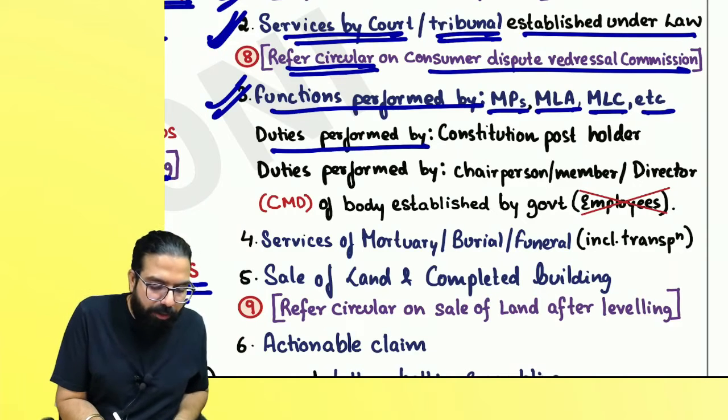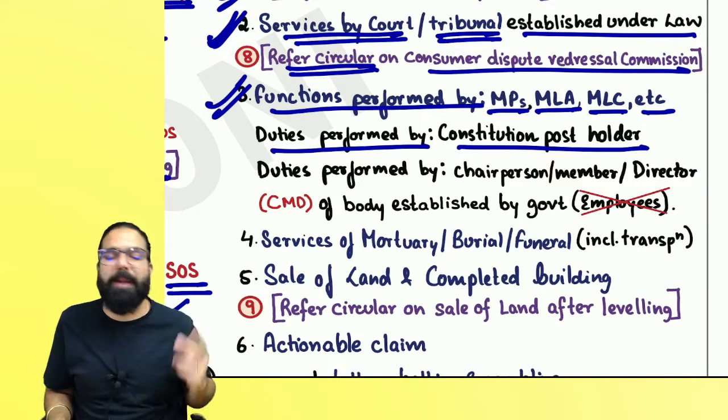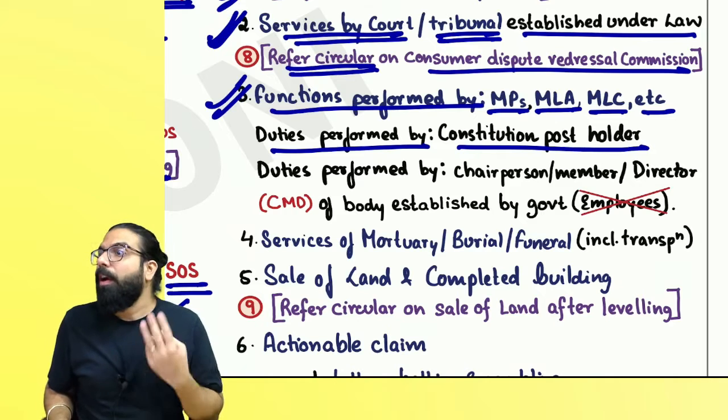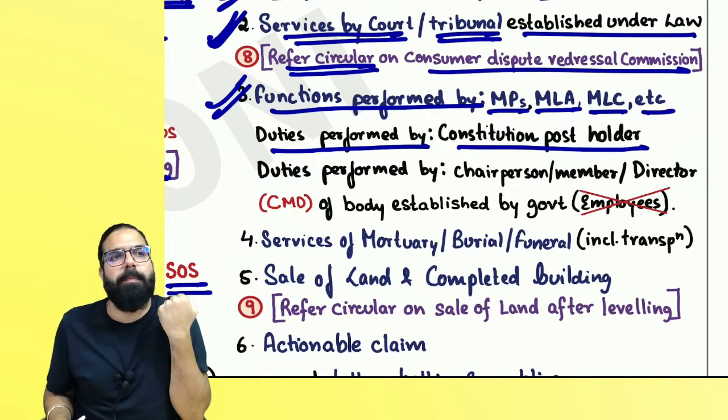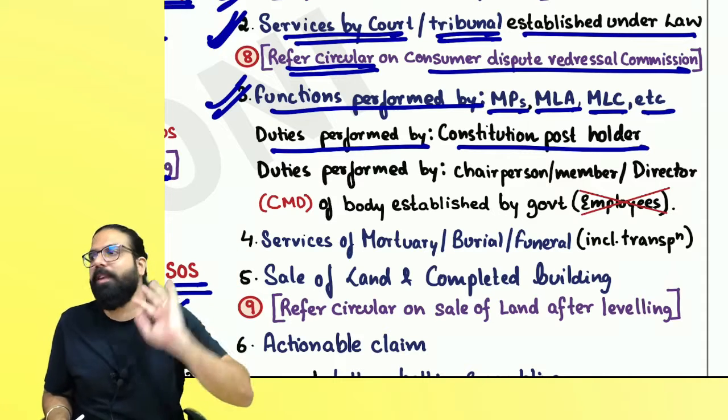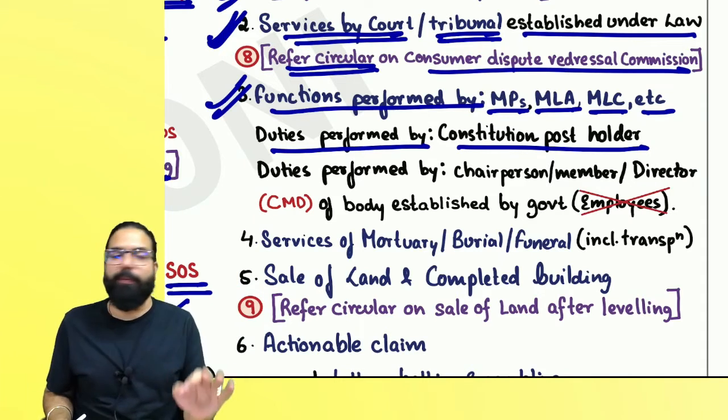The next one is duties performed by constitutional post holder like President of India, Prime Minister of India, Controller and Auditor General of India. They are giving their services to Constitution and Constitution pays them salaries, etc. Their services also neither supply of goods nor supply of service.